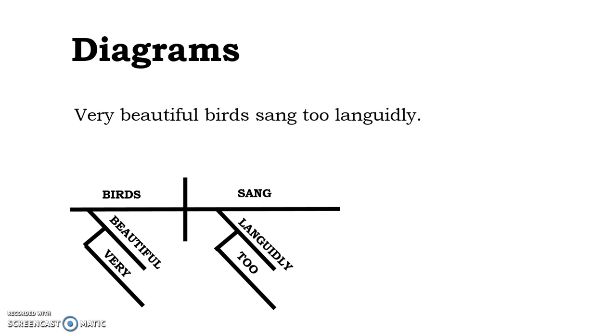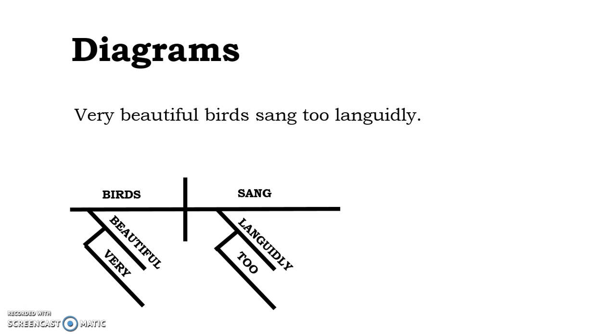Here's a sentence that demonstrates this chain of modifiers situation. Very beautiful birds sang too languidly. Sang is our verb, birds is our subject. If we're looking at the two modifiers connected to birds, we notice that very beautiful is a chain. Very is modifying birds, but not directly.